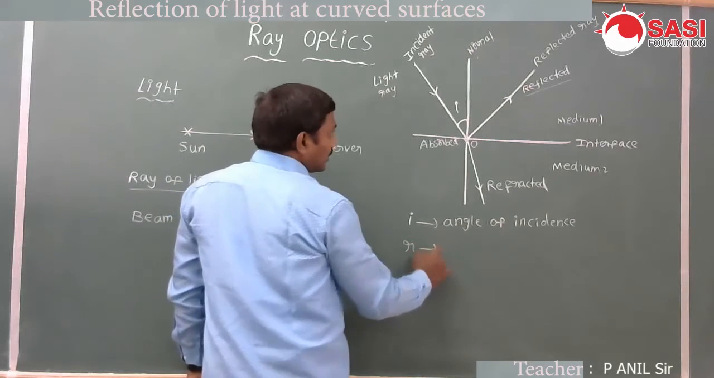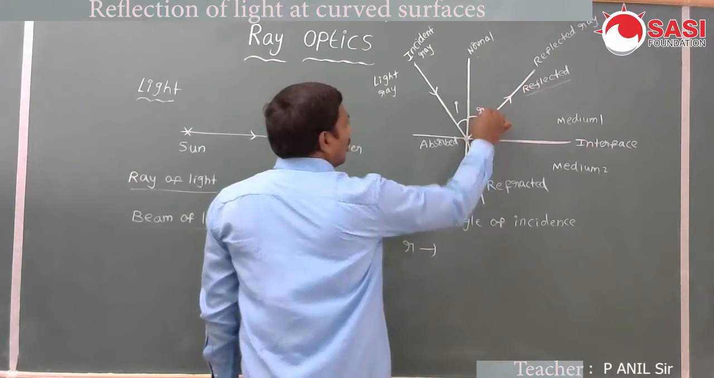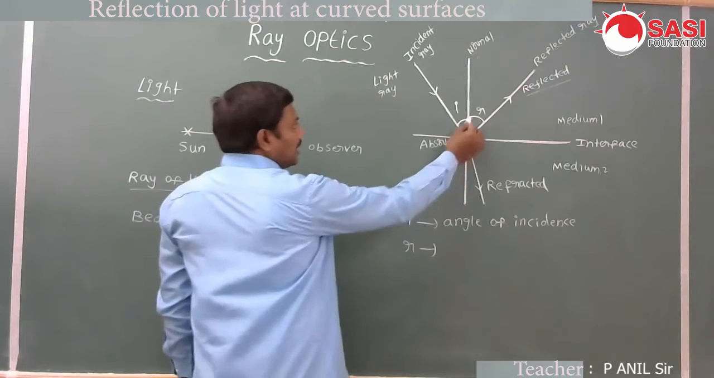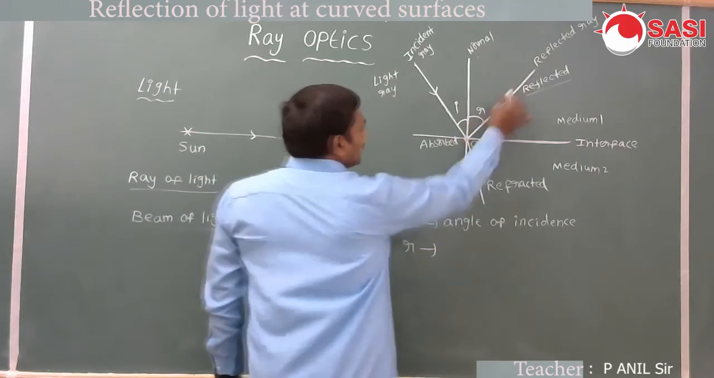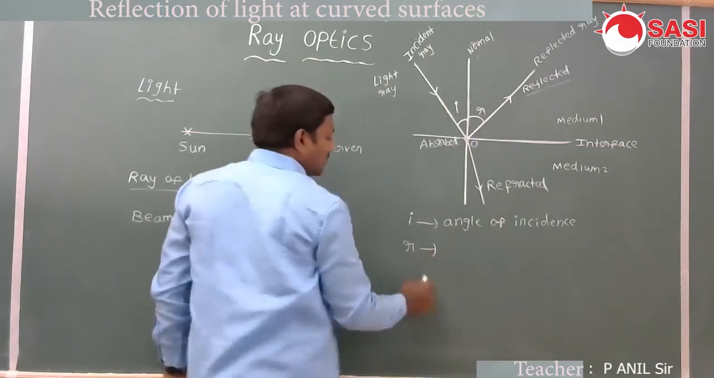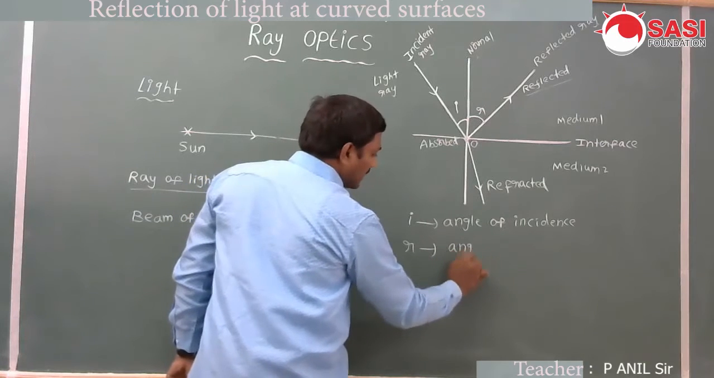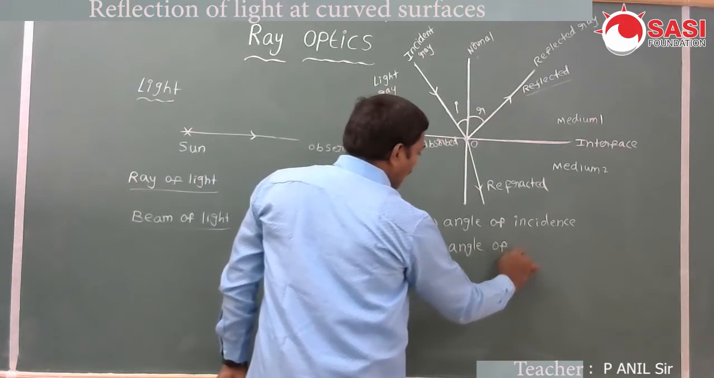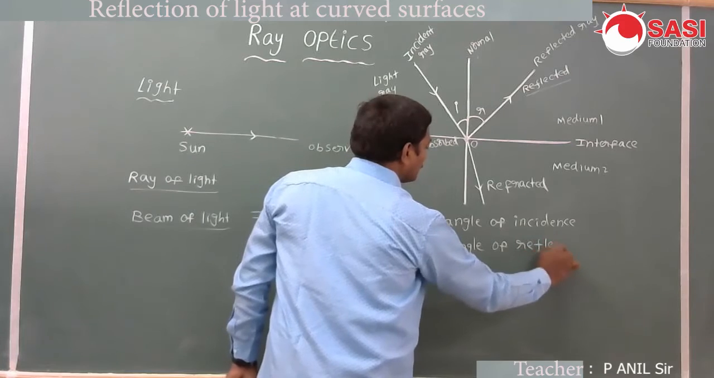R is the angle between the reflected ray and the normal, which is called the angle of reflection.